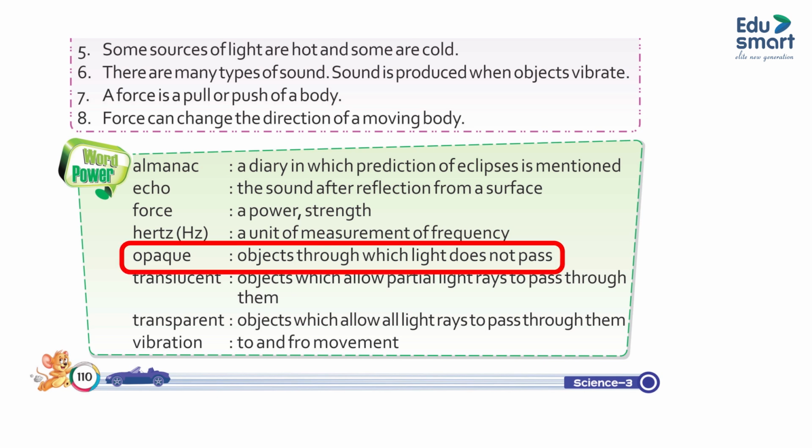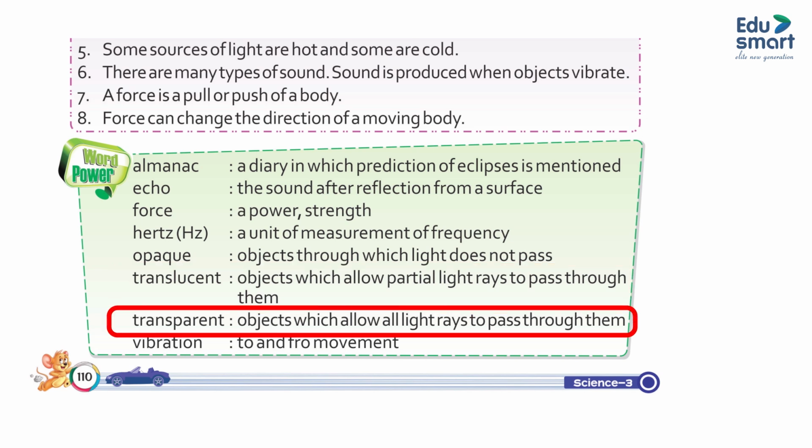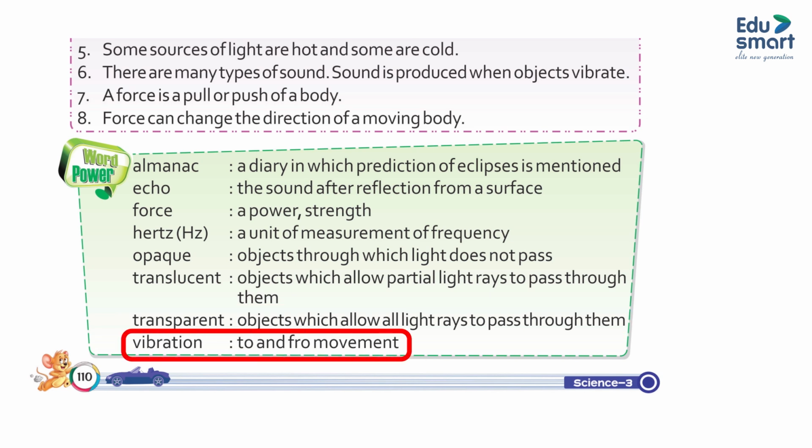Opaque, objects through which light doesn't pass. Translucent, objects which allow partially light rays to pass through them. Transparent, objects which allow all light rays to pass through them. Vibration, to and fro movement.